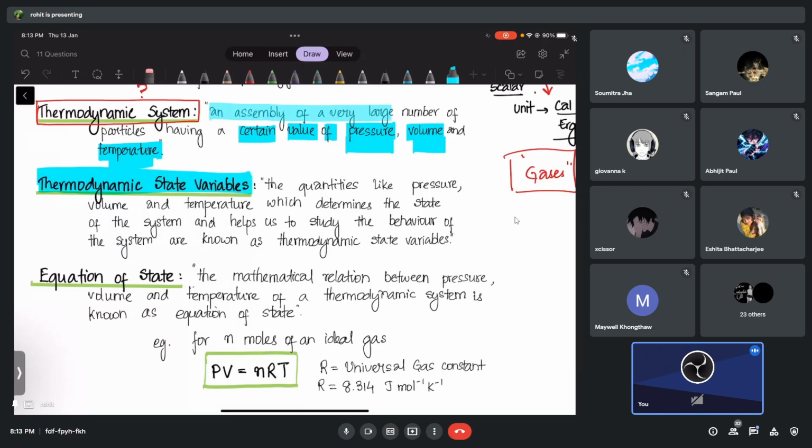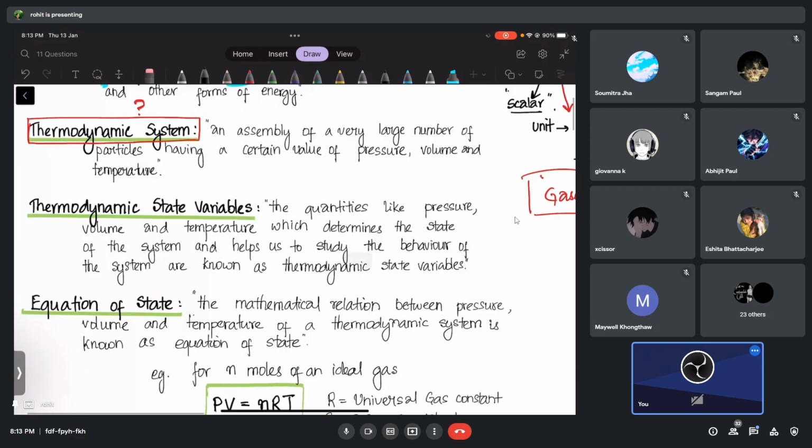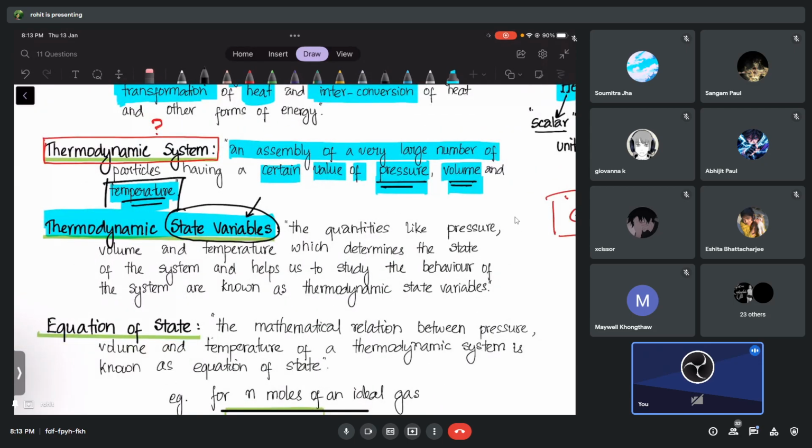The assembly of particles is called the system, but these properties like pressure, volume and temperature, we call them state variables. Why we call them variables: will a gas have the same temperature, or can the temperature change, guys? Temperature can change. Can the pressure of a gas change? Yes, the gas may apply high pressure or low pressure under different conditions. Can the volume of the gas also change? Yes, it may change.